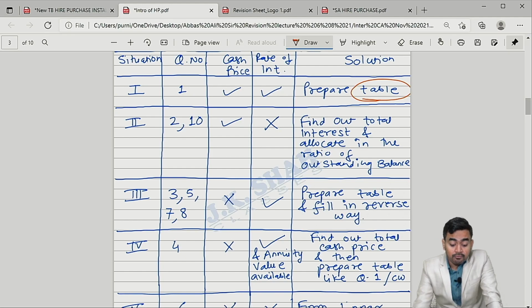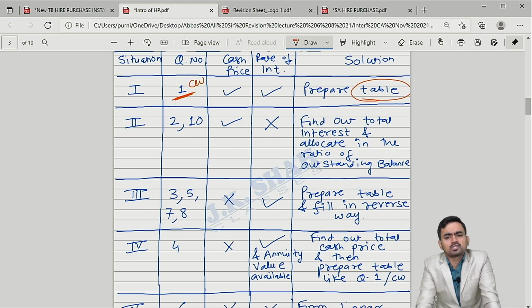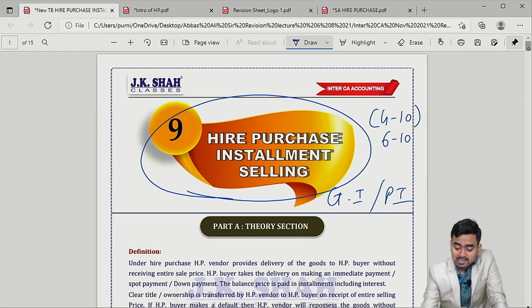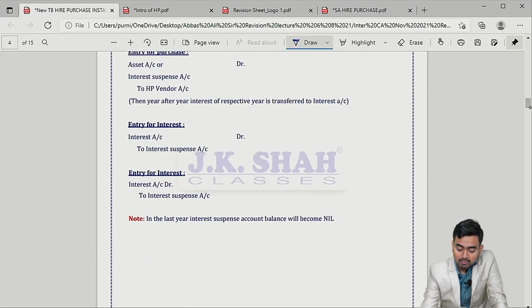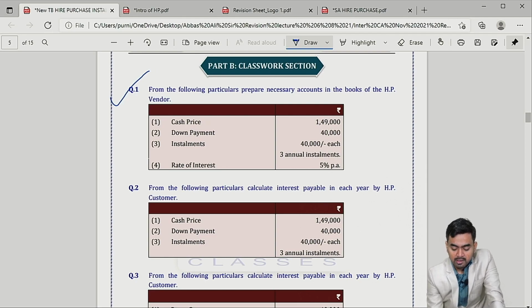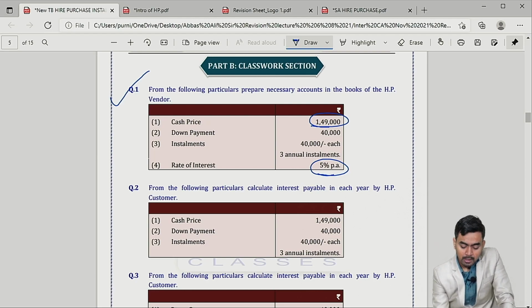Correct? For this you can refer to question number 1 of classwork. Sir, which question number 1? I am giving reference of the JK Shah classes textbook. Is it clear? See question number 1. Just check question number 1. Rate of interest is given. Cash price is given. When both the things are given, then you have to prepare the table and fill the table. That's it. Over.